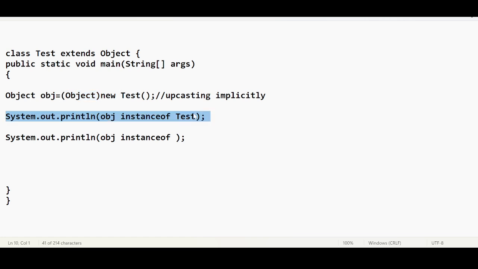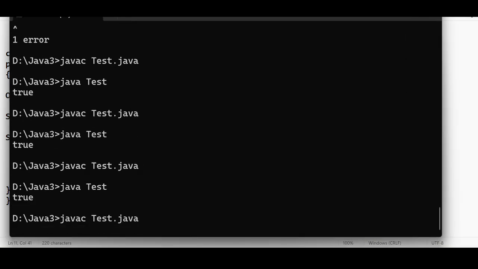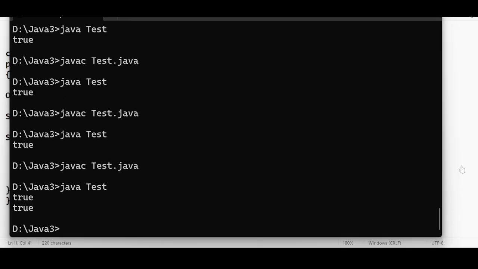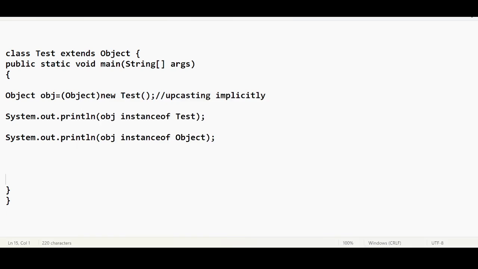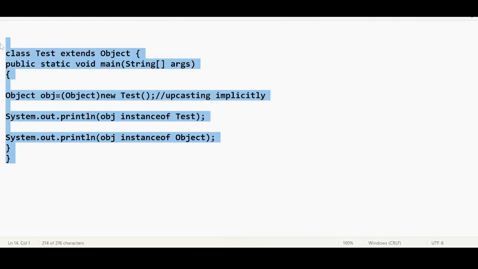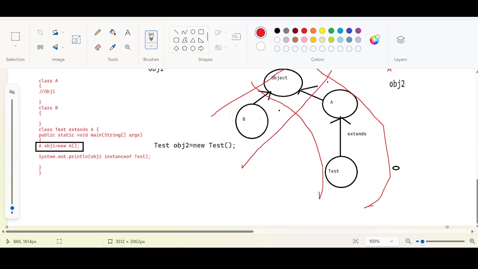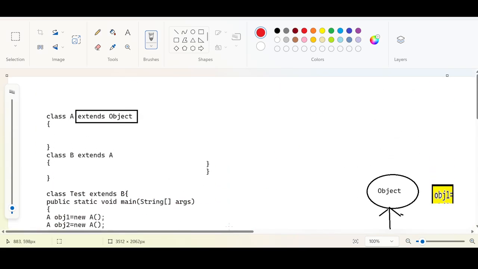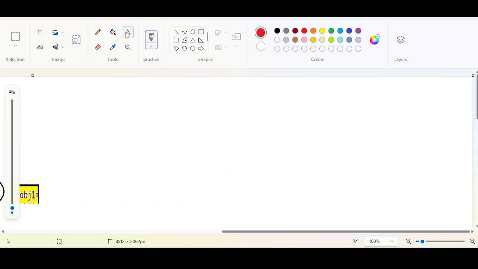Test is of a child type. I will explain it to you clearly. One minute. obj instanceof Test, obj instanceof Object. We are supposed to get true. True, true. So what is really happening internally? That part we need to discuss now.